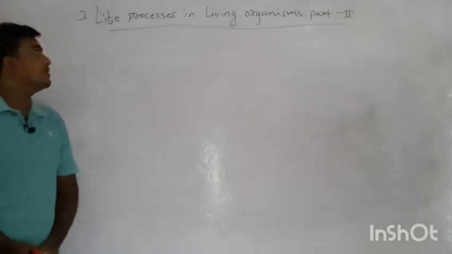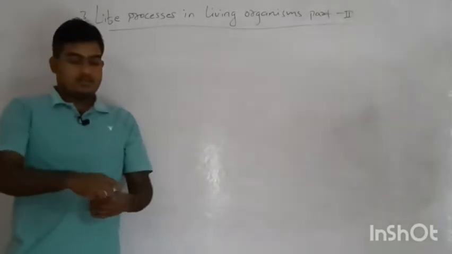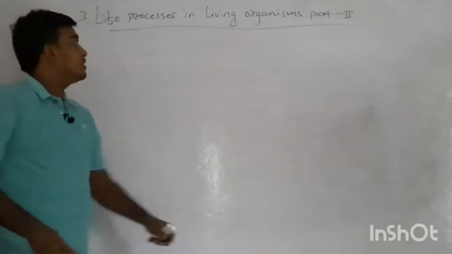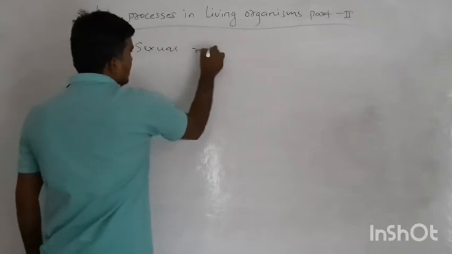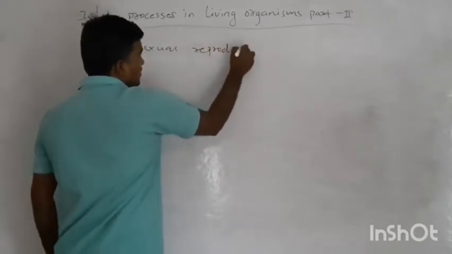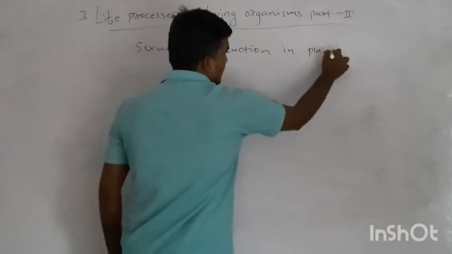We are discussing reproduction, sexual reproduction in plants, right?